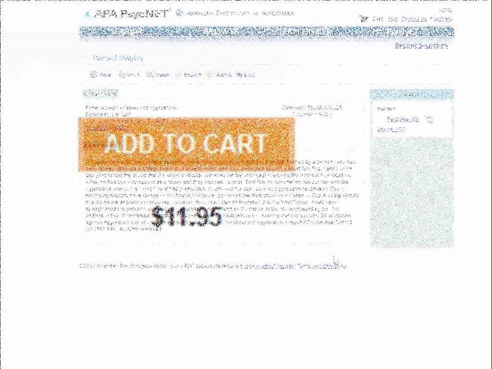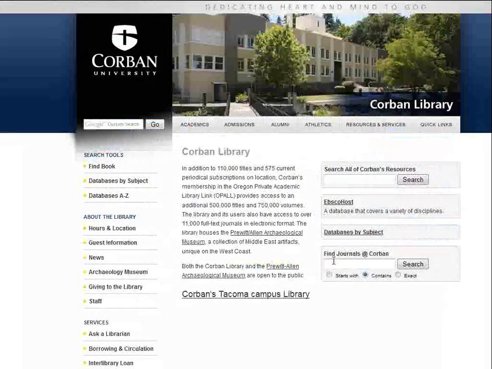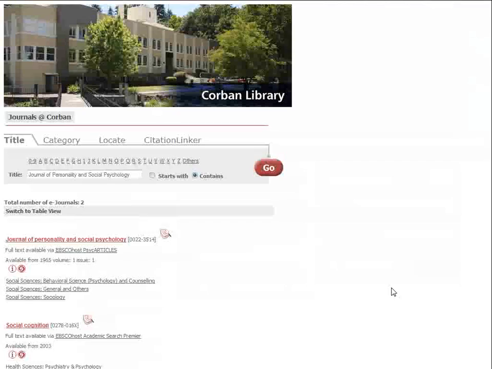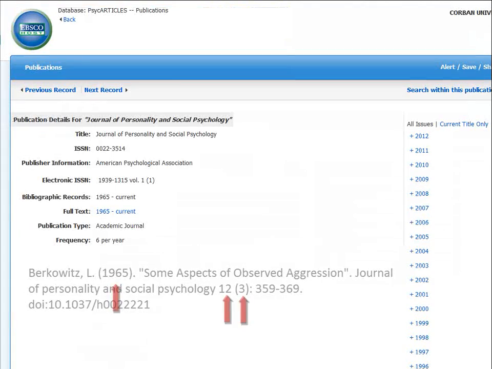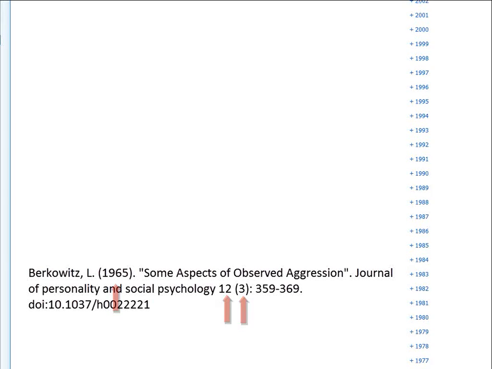Copy the title of the journal, Journal of Personality and Social Psychology. Go to the library's website and enter the journal's title into the box that says Find Journals at Corban. Hit the link that takes you to the database that has the journal. Follow the date, volume, and issue number to get to the journal. In this case, the volume number does not align with the date.